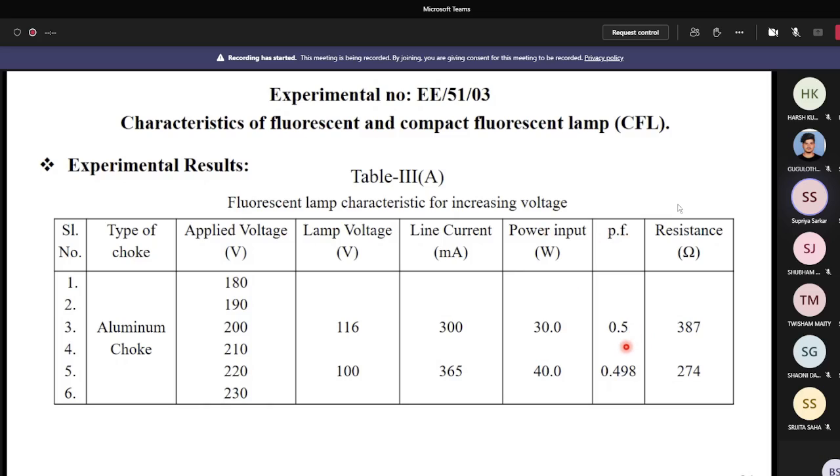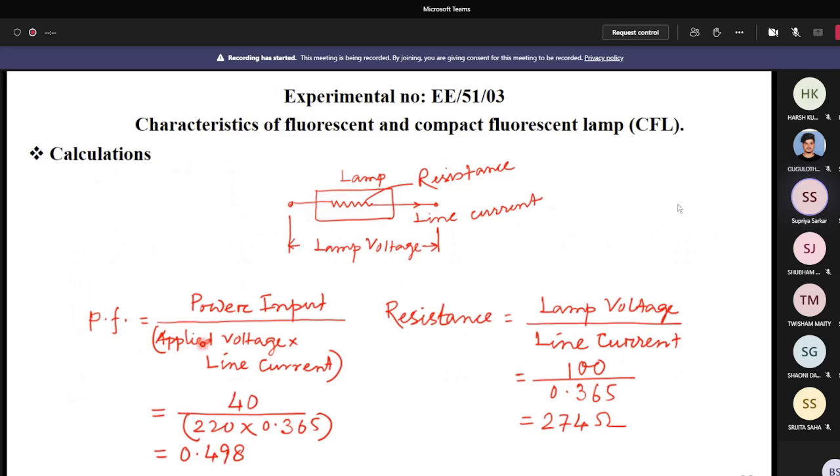Now how do you find out the power factor? Power factor equals power input divided by applied voltage times line current. Basically V into I into cos phi equals W, so cos phi equals P by VI. From this equation, I can find out the power factor.